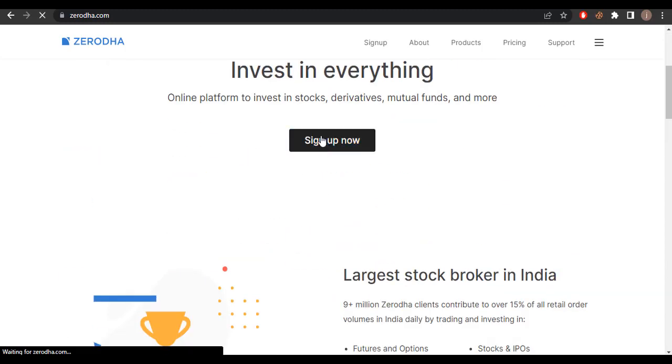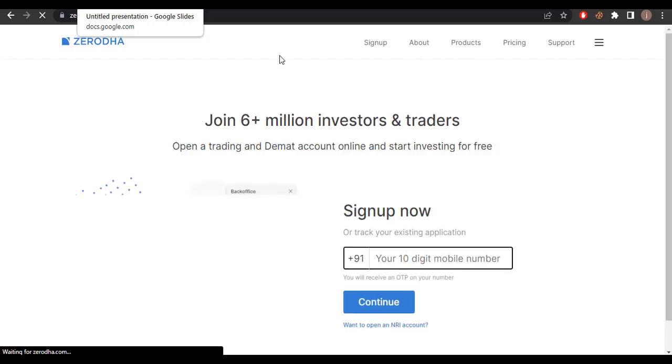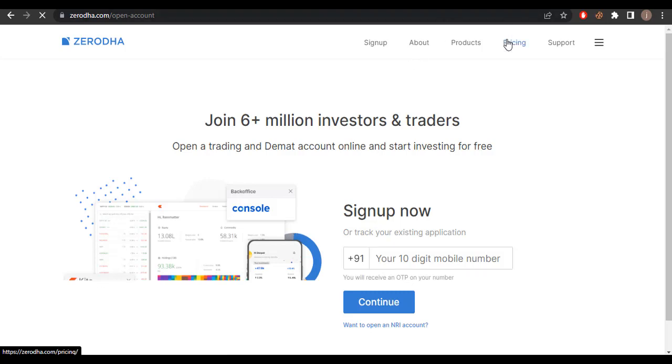Just sign up. Click this button and you can easily sign up here and create an account. Here you enter your number, the same system, then the OTP code comes and you create the account, and the pricing is also here.